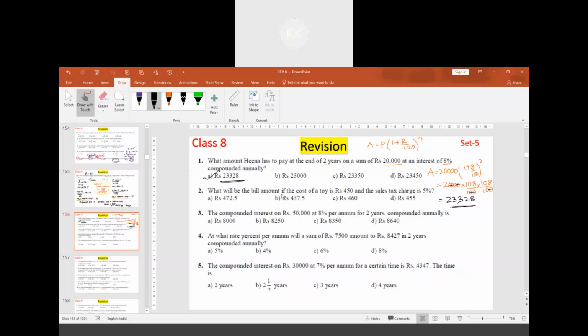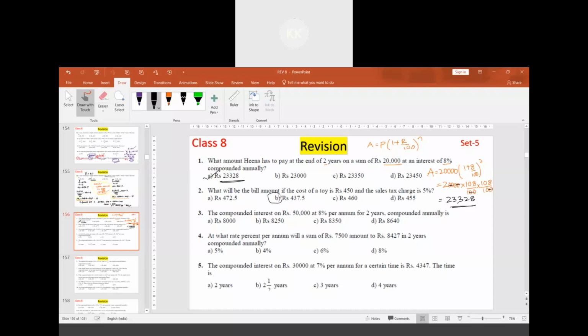What will be the bill amount if the cost of a toy is 450 and the sales tax charge is 5%? How do we go about this question? One of the methods is to identify the answer.